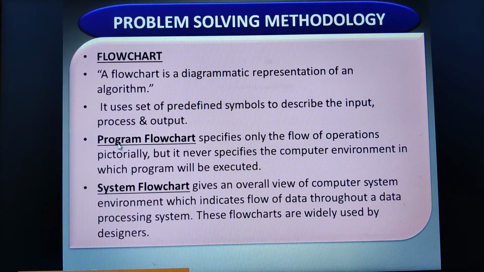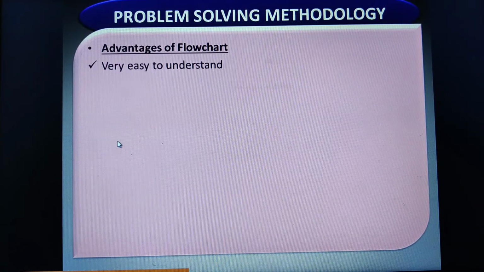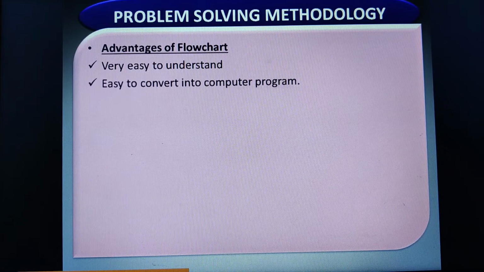Program flowchart. Now let us see what the advantages of having this flowchart are. Very important and very easy. These flowcharts are very easy to understand. There is no syntax, rules, and regulations we need to follow. We just need to identify the input and choose the specific symbol to represent an input. If it is a calculation, choose the specific symbol for the calculation, which is the rectangle. Like this, it becomes easy for the programmer to understand.